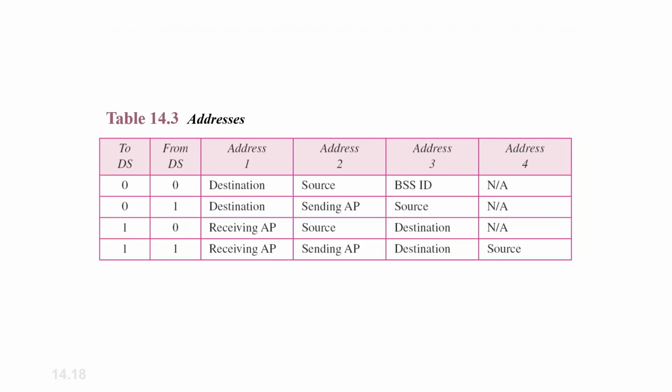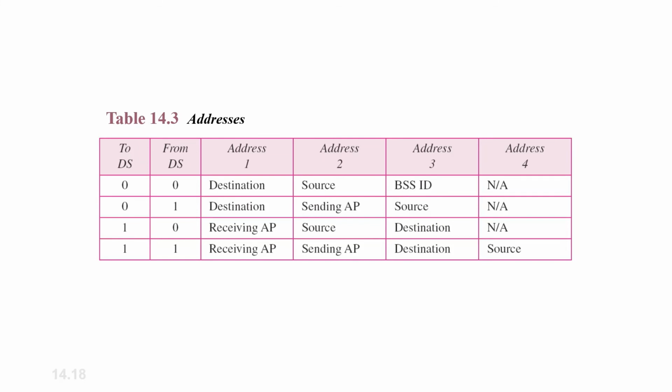IEEE 802.11 addressing mechanism. The IEEE 802.11 addressing mechanism specifies 4 cases defined by the value of 2 flags in the FC field, that is the first field, that is To DS and From DS. Each flag can be either 0 or 1, resulting in 4 different situations.